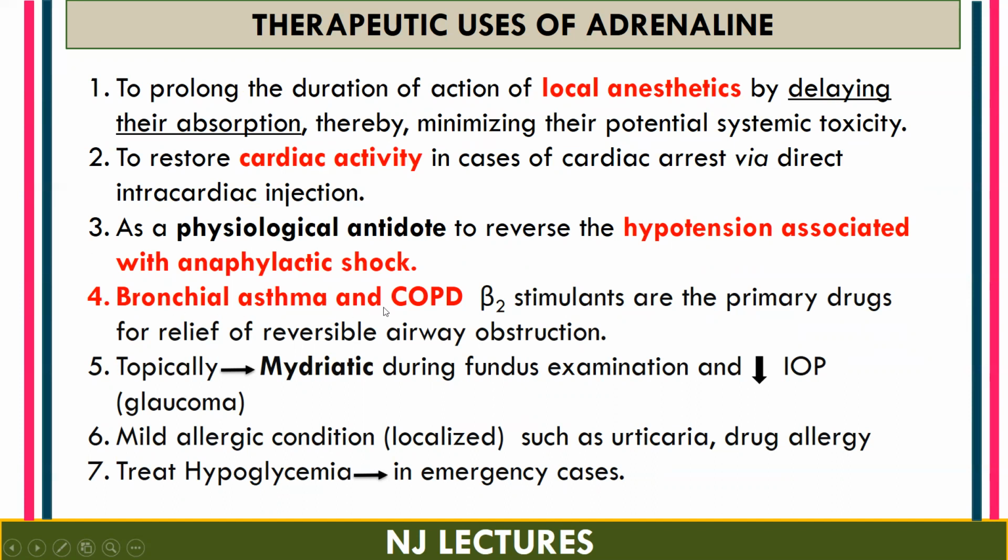Next is bronchial asthma and COPD. In the treatment of bronchial asthma and COPD, beta 2 stimulants are the primary drugs for the relief of reversible airway obstruction. Topically, adrenaline is used as a mydriatic, that means to dilate the pupil during fundus examination, and it is also useful to decrease the intraocular pressure. So that is why it is useful in the treatment of glaucoma.